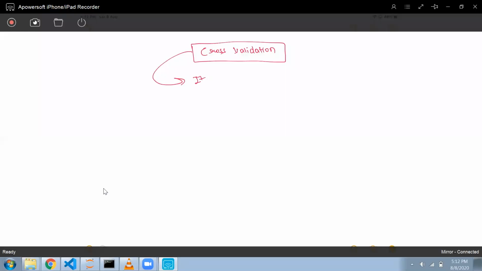Cross validation is a procedure, or statistical method, used to estimate the skill, or accuracy we can say, of the model on new data.